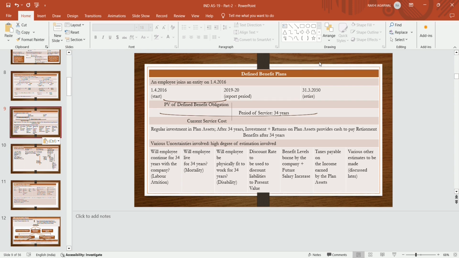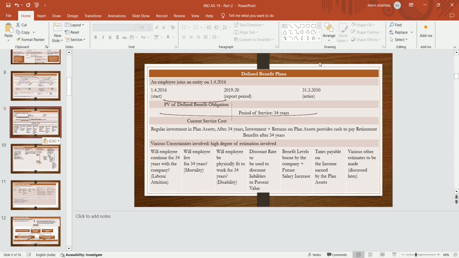The possibility is there, but the probability is low, because will the employee stay 34 years in the same organization, or will the employee leave? Mortality is also one of the reasons. Another reason: will the employee be physically fit to work for 34 years? That is the reason of disability.